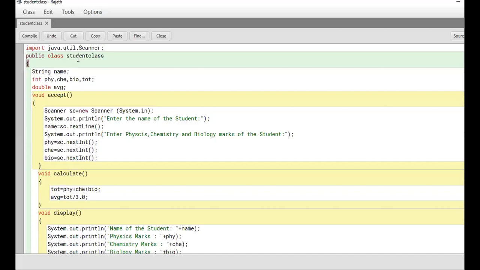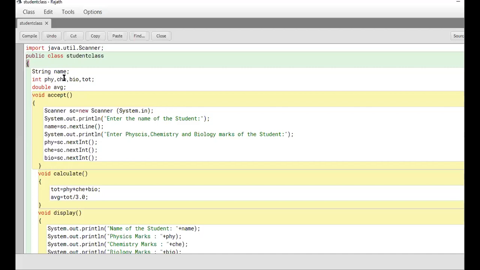I want to store the information of the student. By now you better realize that it is storing the name of the student, taking his three subject marks, and calculating the total and average marks. I think you can make this much out from the program, right? See, I didn't declare a variable inside main. Immediately after opening the bracket, I declare the variable. Name is a variable to store the name of a student. Since name contains alphabets, I declared it as a string type.